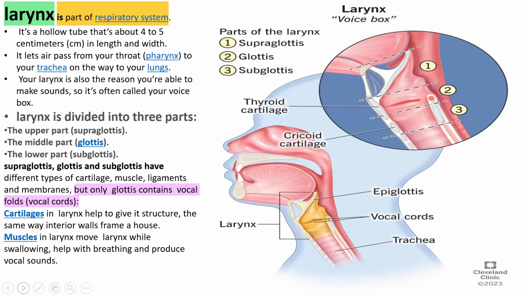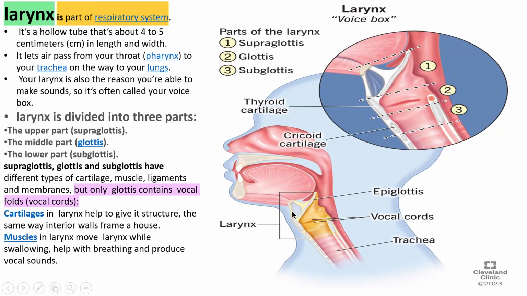So the larynx is a part of the respiratory system. It is a hollow tube that is about 4 to 5 centimeters in length and width. It allows air to pass from your pharynx to your trachea on the way to your lungs. So with the help of the larynx, air passes from your throat to your trachea and to your lungs.